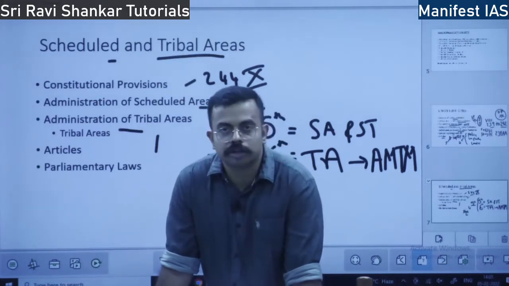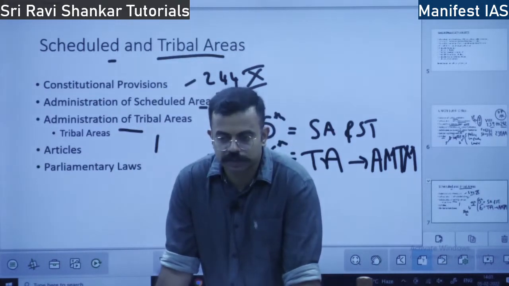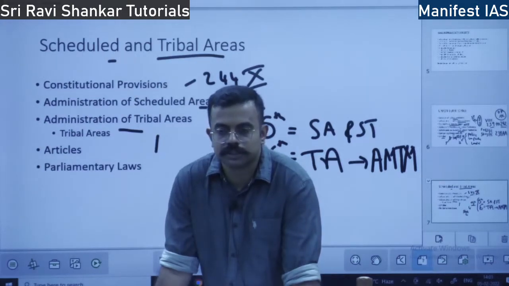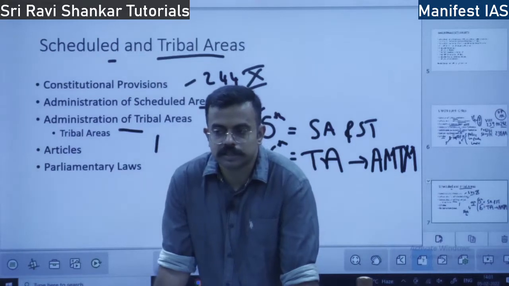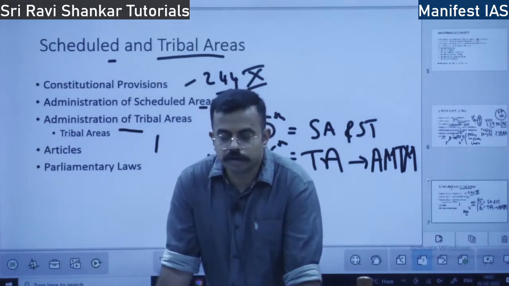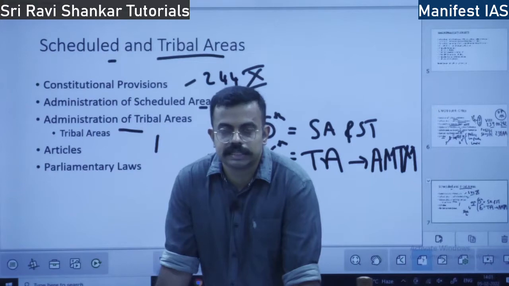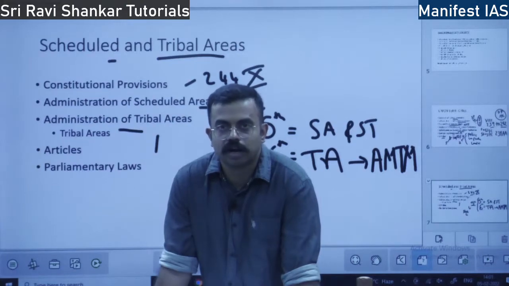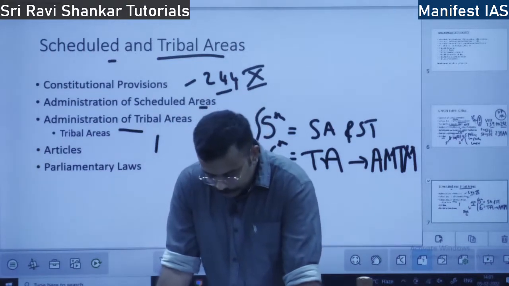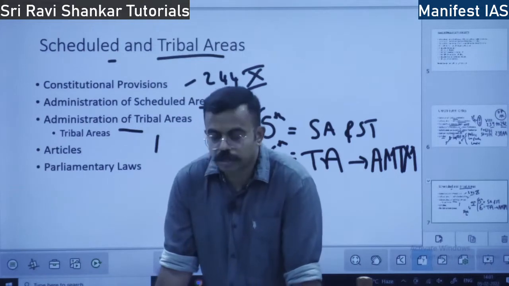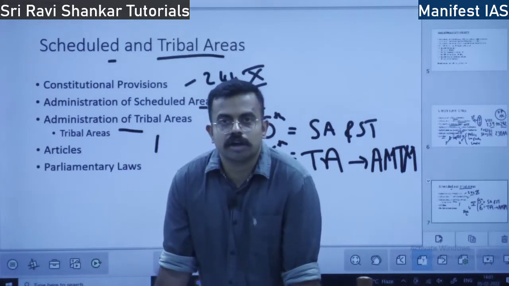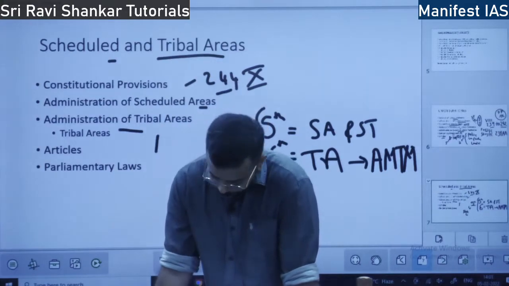Assam has autonomous districts, Tripura has, Mizoram has, even Meghalaya has autonomous districts. What do you mean by autonomous districts? The power of the state government is restricted when it comes to administering these districts. The governor can organize or reorganize these districts.